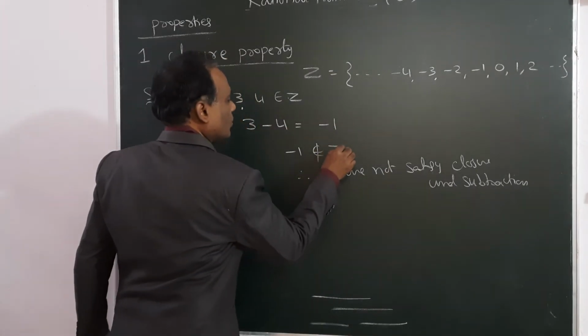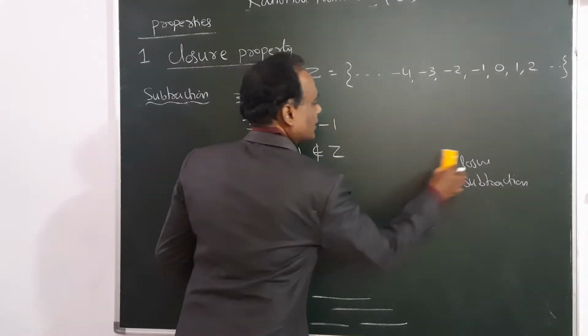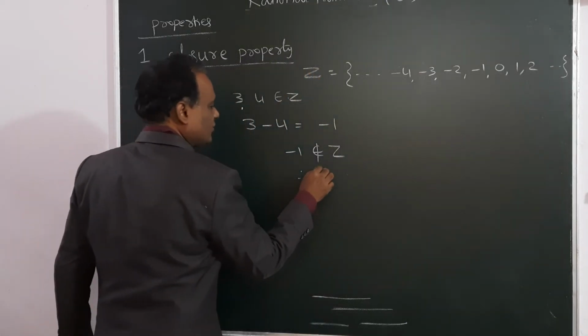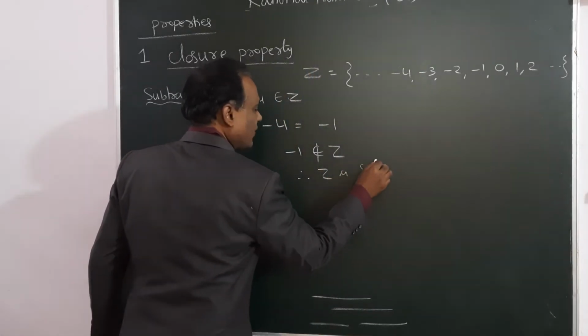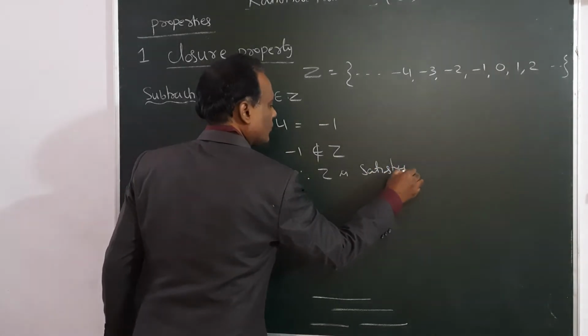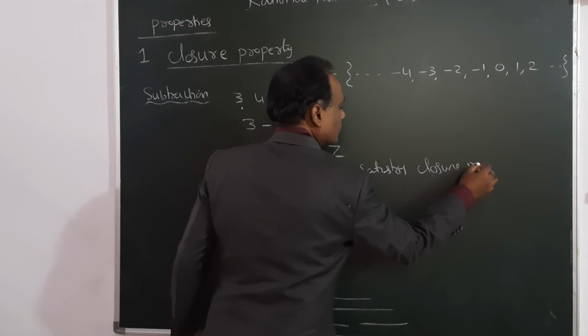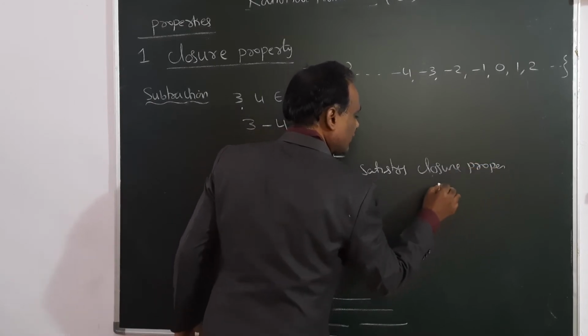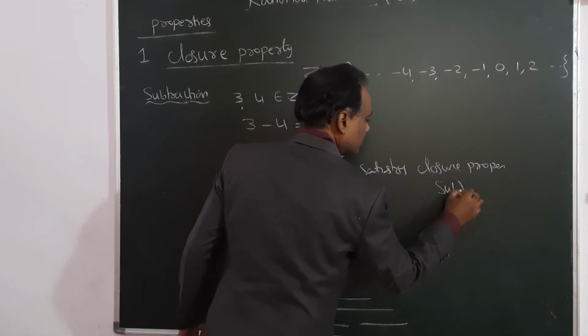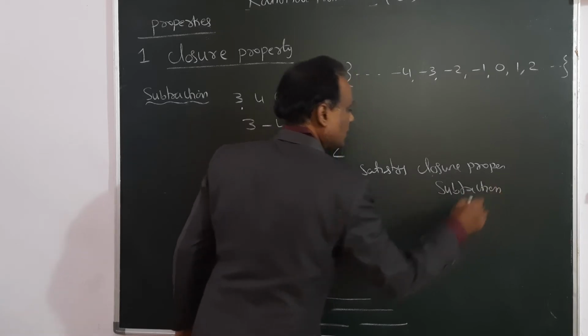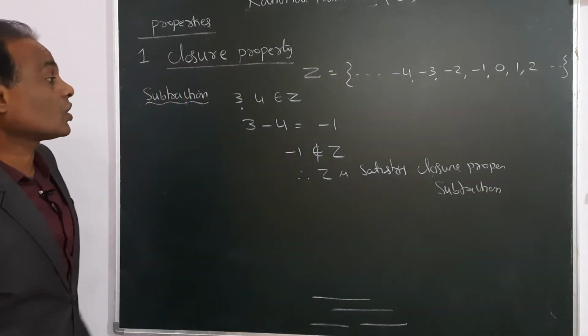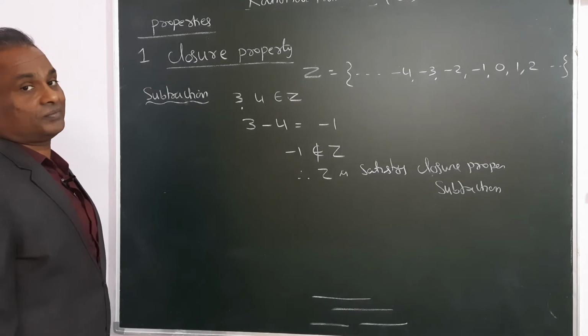So therefore, this integers set Z is satisfying closure property under subtraction. Z is satisfying closure property under subtraction.